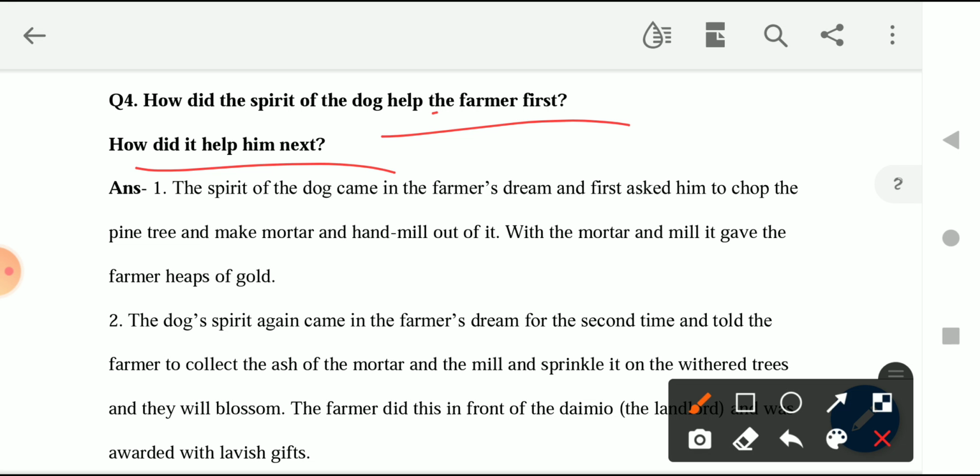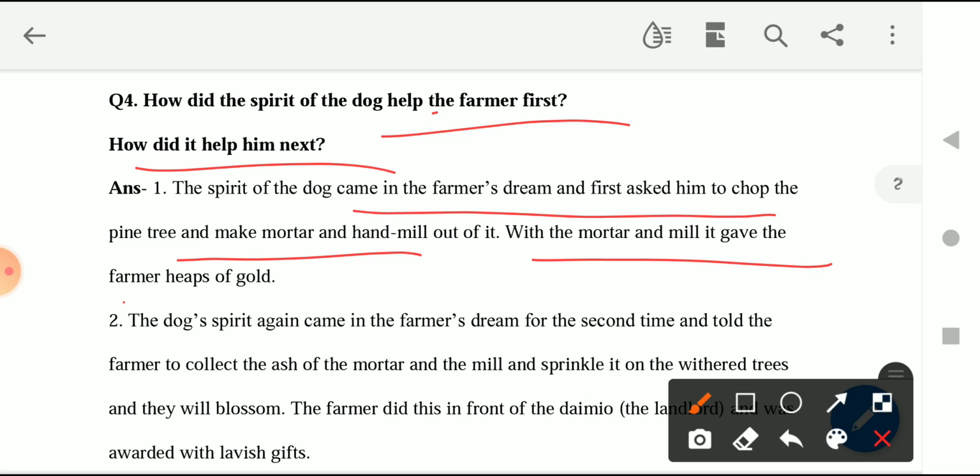So let's discuss. The spirit of the dog came in the farmer's dream and first asked him to chop the pine tree and make a mortar and hand mill out of it. With the mortar and hand mill, it gave the farmer heaps of gold.